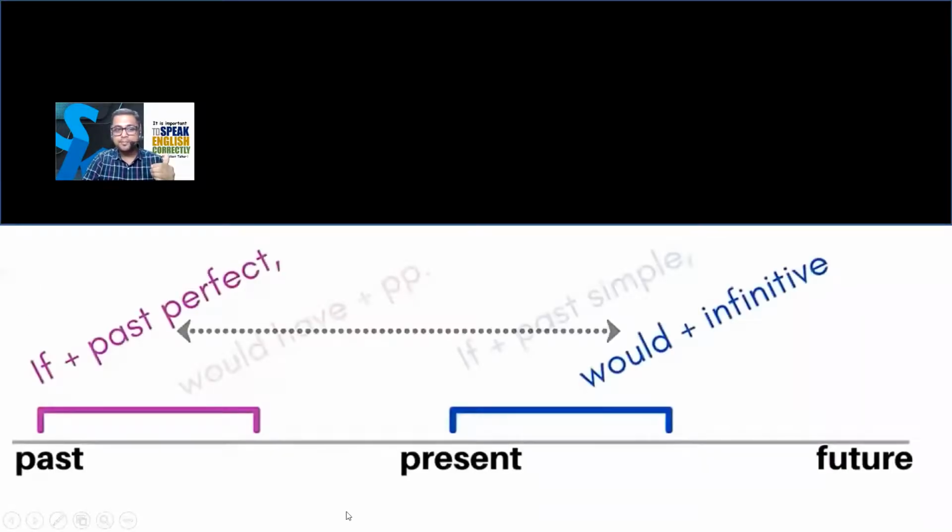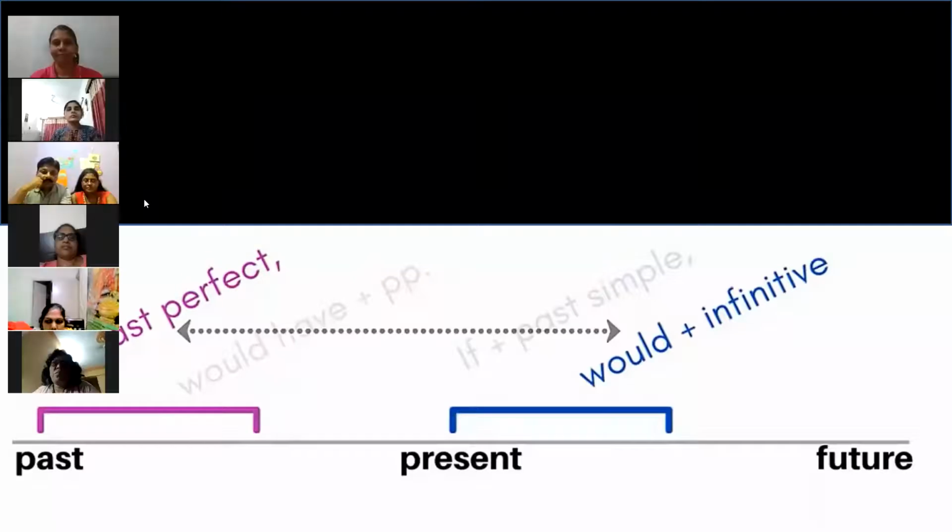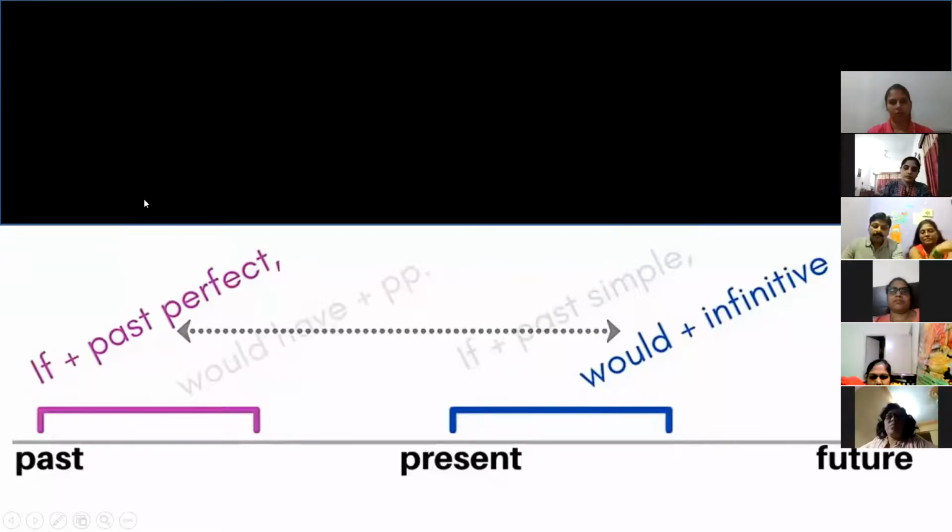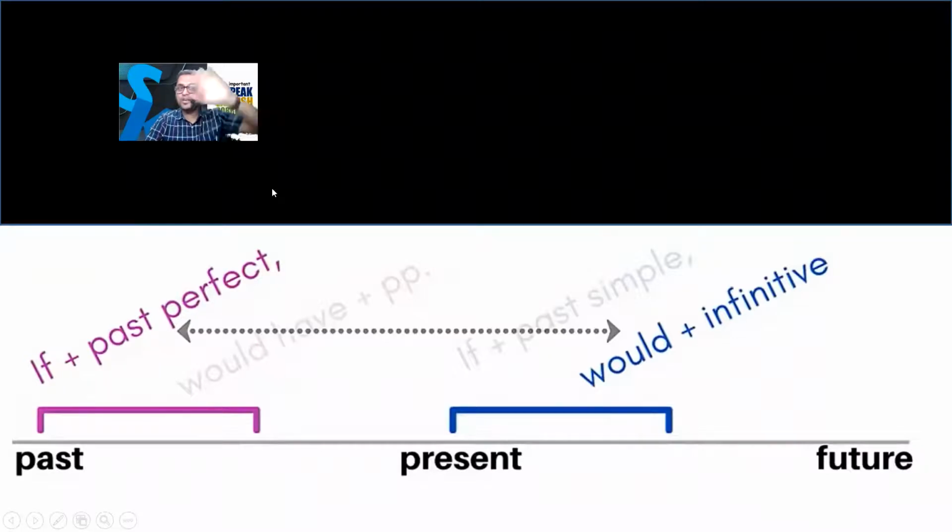I am taking if past perfect and would infinitive. Are you understanding? This is a mixed type. I am mixing type 2 and type 3. So here we don't need type 0 or type 1. What is important is type 2 and type 3.